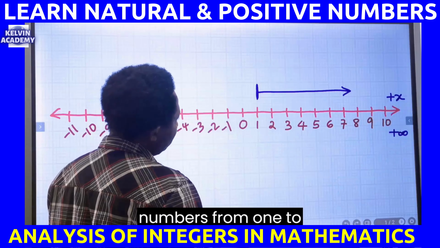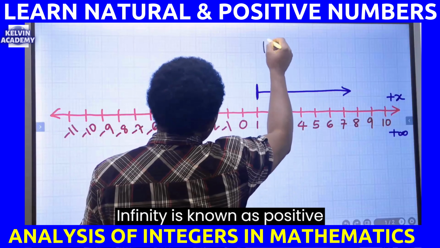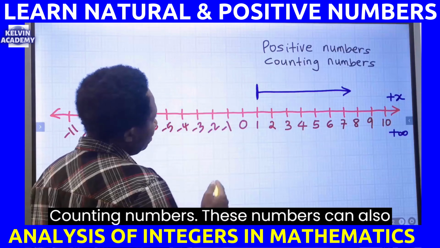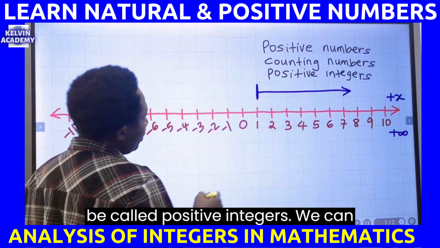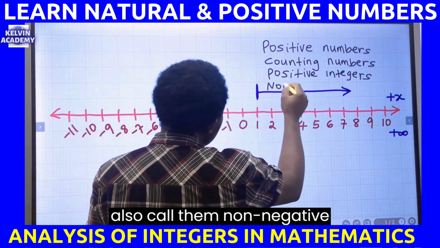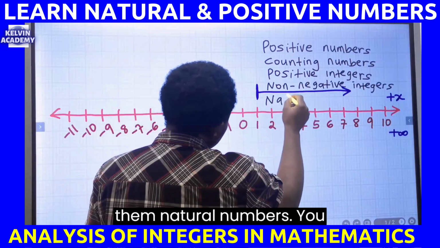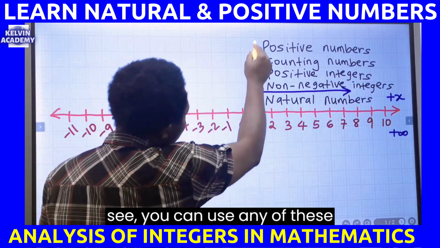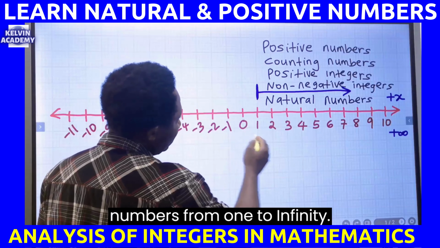All the numbers from 1 to infinity are known as positive numbers. We can also call them counting numbers. These numbers can also be called positive integers. We can also call them non-negative integers, and we can also call them natural numbers. You see, you can use any of these names to represent all the numbers from 1 to infinity.